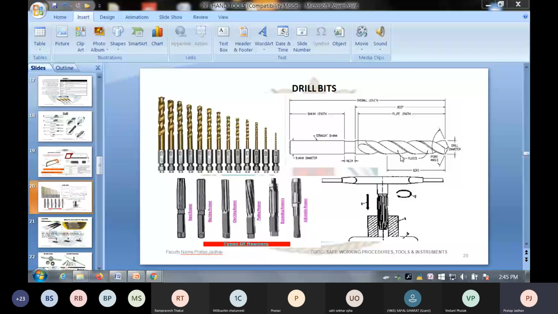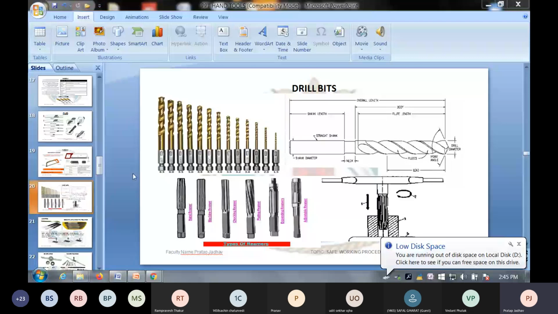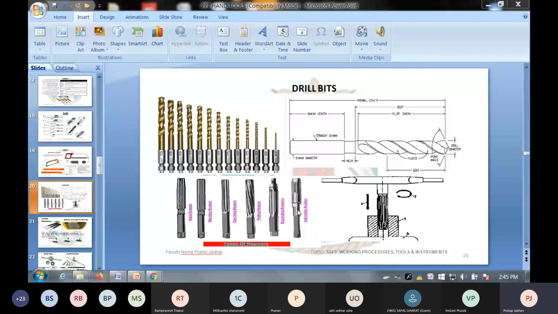Or in case you want to enlarge the hole by very minute dimensions, then we select a reamer. Reamer has straight cutting edges and it is used to finish the hole.